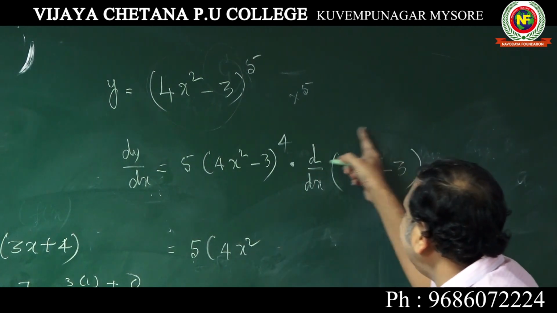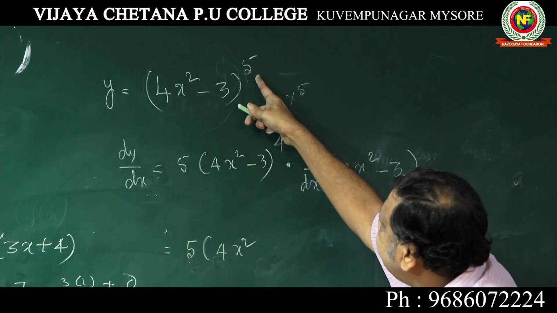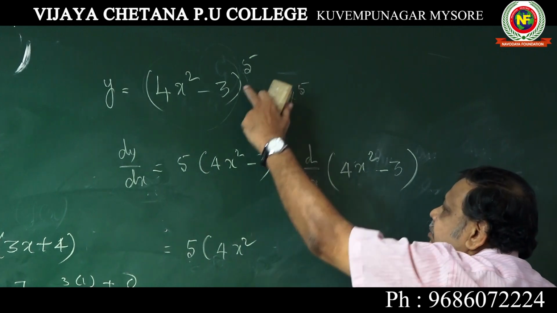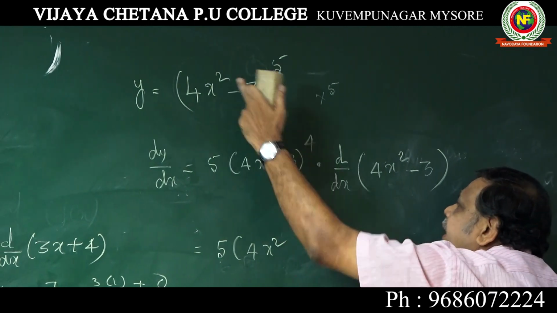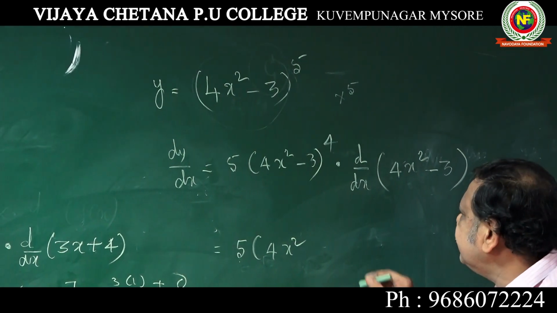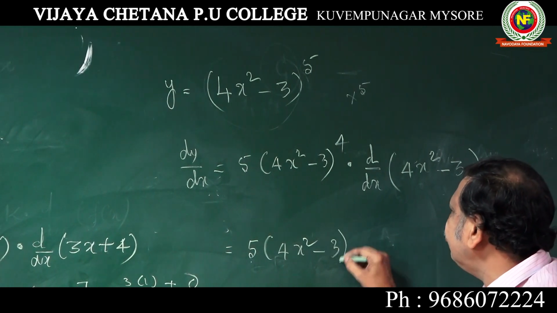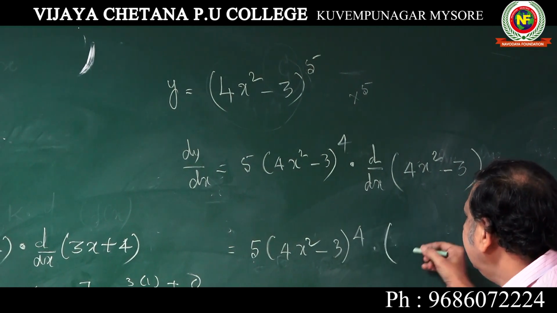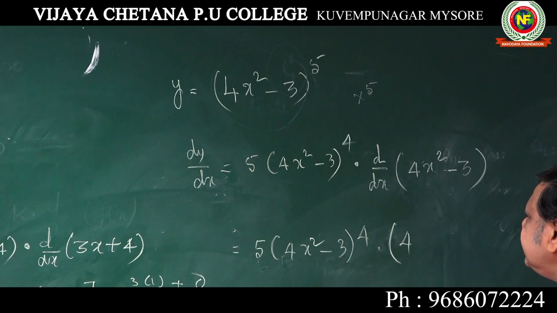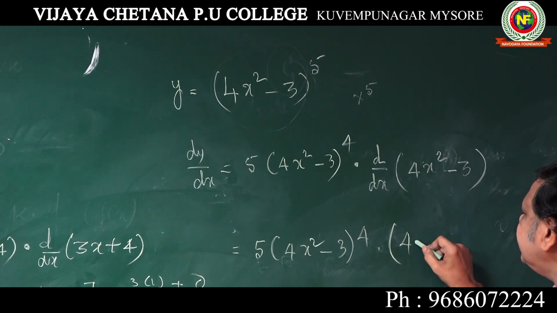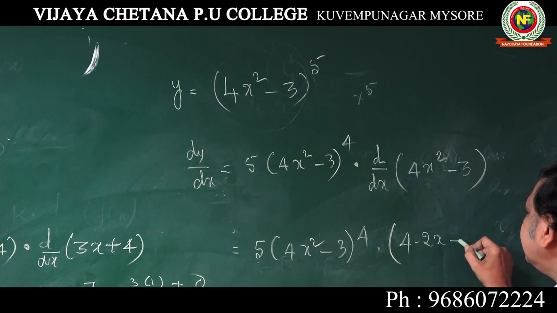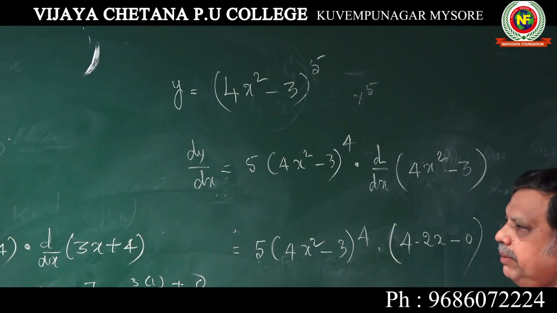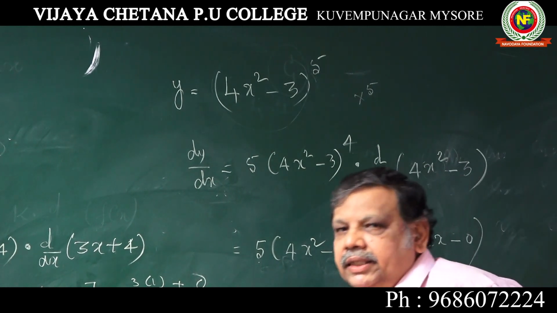All of you understood why we are writing this, because two functions are there, this one and this one. First is 5 (4x square minus 3) to the power of 4 into d by dx of this particular function. Here 4 is a constant, keep it as it is. X square differentiation is 2x, minus 0, since differentiation of 3, simply a constant, is 0.